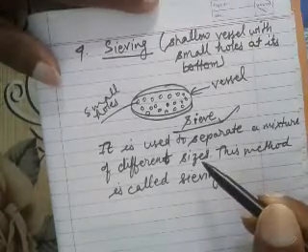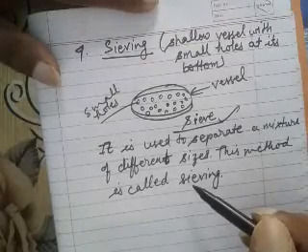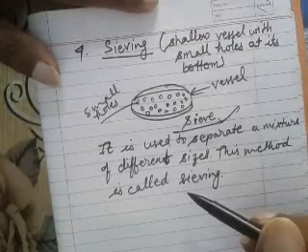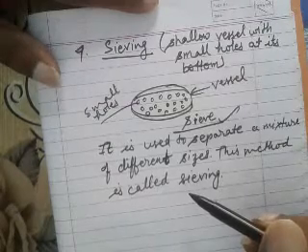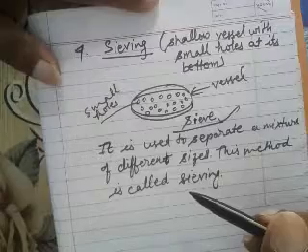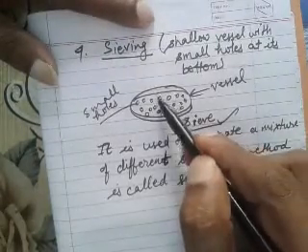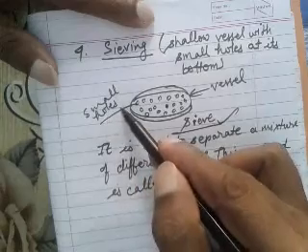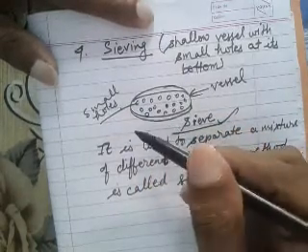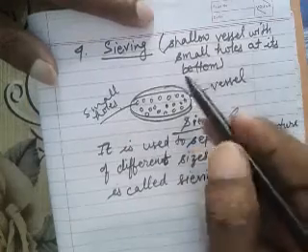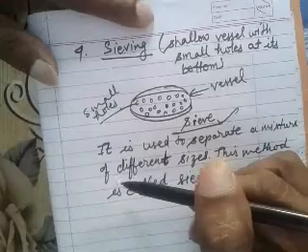By the sieving method we can separate only those components which are of different sizes. Means one component is very small in size as compared to these small holes, and another component is larger in size as compared to these small holes.